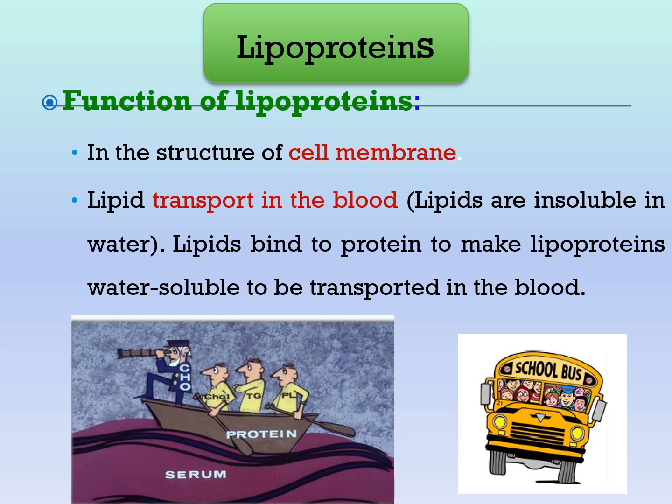As we mentioned at the beginning of our lecture, lipids are insoluble in water. So how are they transported in the blood? They bind to protein to make them soluble in the blood. Okay, so they bind to protein to make lipoproteins water soluble, so they are transported in the blood. So lipoproteins are very important for two functions: structure of the cell membrane, and the second, lipid transport in the blood.